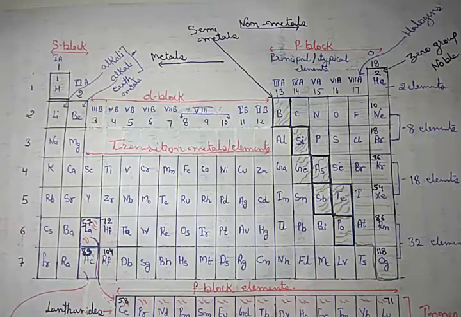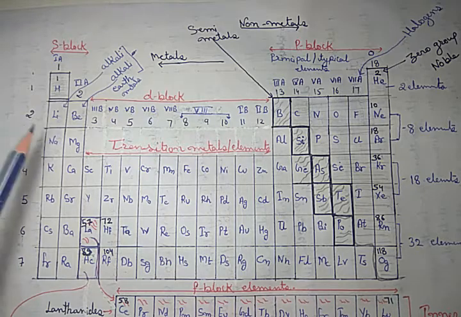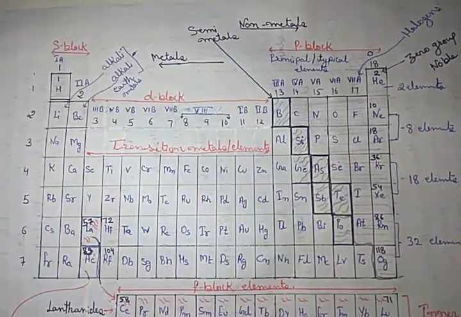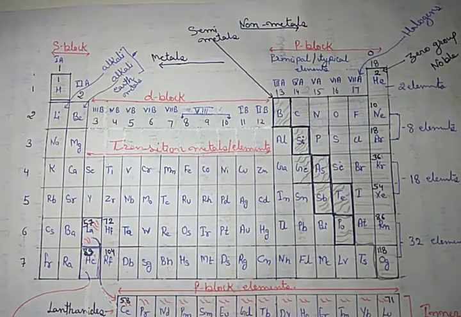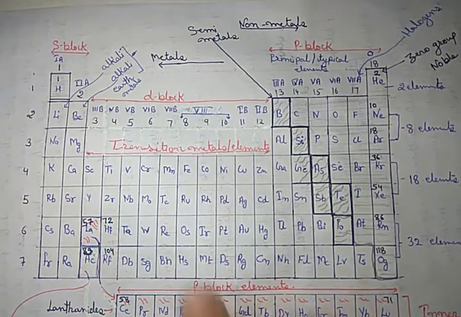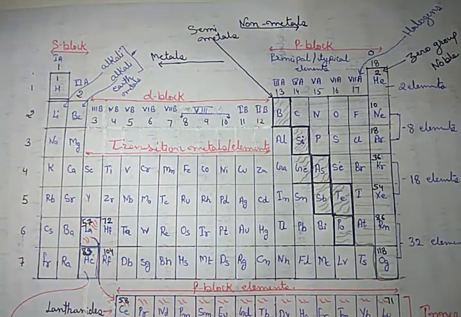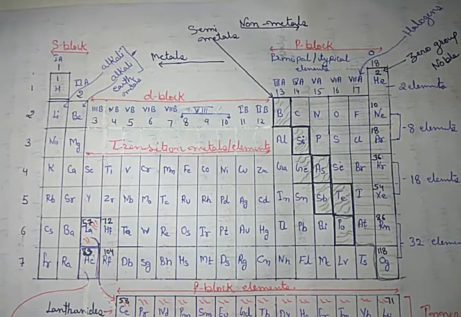Okay. Now, let me consider some facts about the periodic table. The periods denote the shells, while the groups denote the valence electrons. Got it?